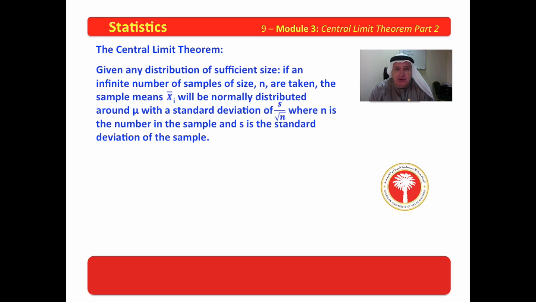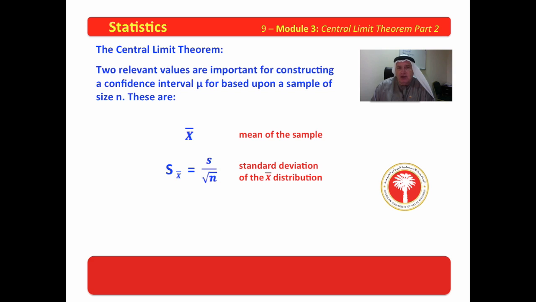Given any distribution of sufficient size, if an infinite number of samples of size n are taken, the sample means x bar sub i will be normally distributed around mu with a standard deviation of s over the square root of n, where n is the number in the sample and s is the standard deviation of the sample. Two relevant values are important for constructing a confidence interval for mu based upon the sample of size n. These are x bar and finding s of x bar.